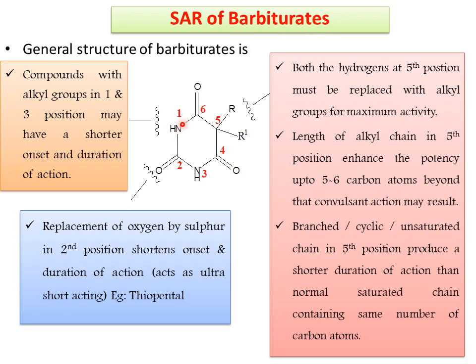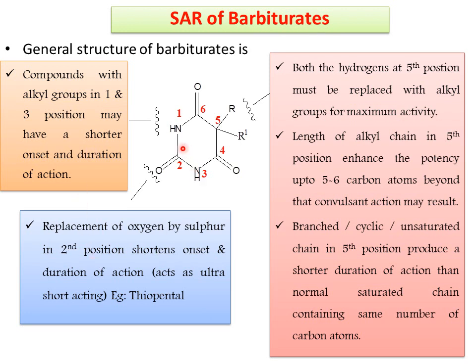Coming to the first one, in only one condition do we have to modify this NH hydrogen atom with a methyl. Compounds with an alkyl group in first and third position may have a shorter onset and duration of action. So whenever it possesses a methyl group at first and third position, it produces short onset and duration of action.